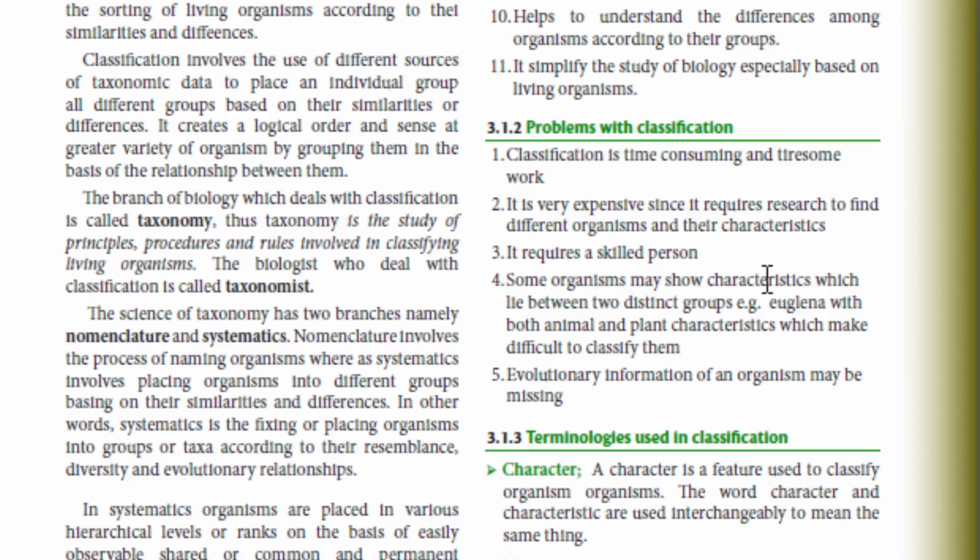Number 4, some organisms may show characteristics which lie between two distinct groups. For example, Euglena with both animal and plant characteristics. It makes it difficult to classify Euglena in either kingdom Animalia or kingdom Plantae. It is actually grouped in the kingdom Protoctista, but it is not actually an animal or a plant, so it is in between. Number 5, evolutionary information of an organism may be missing.